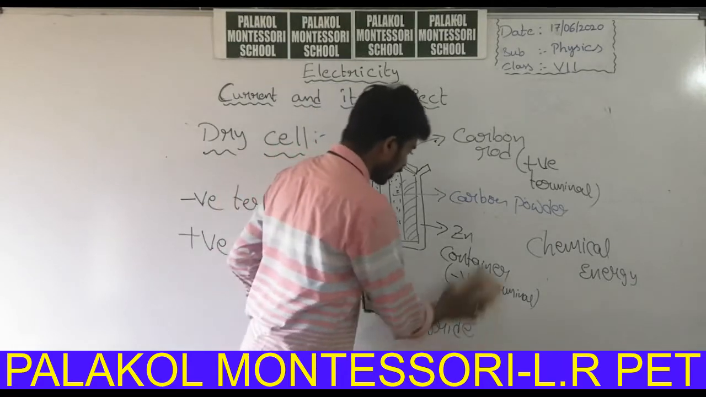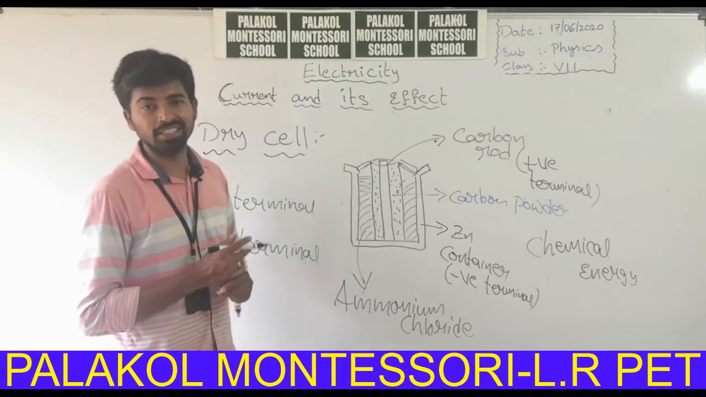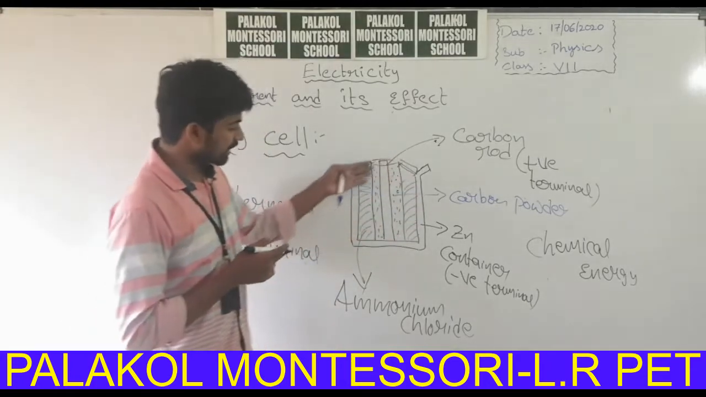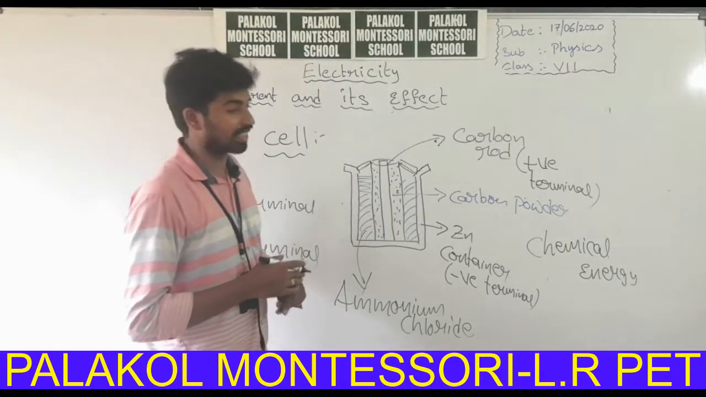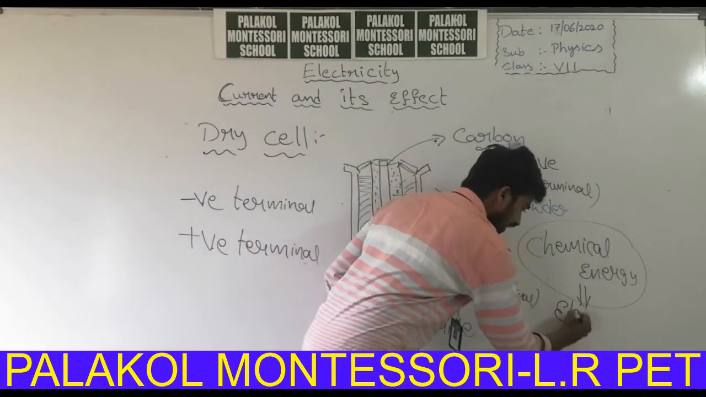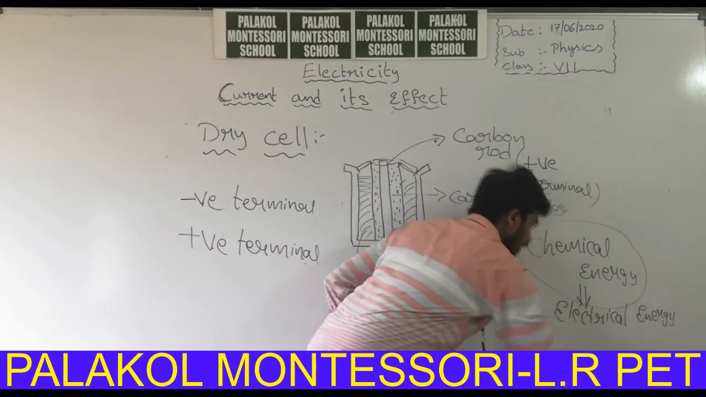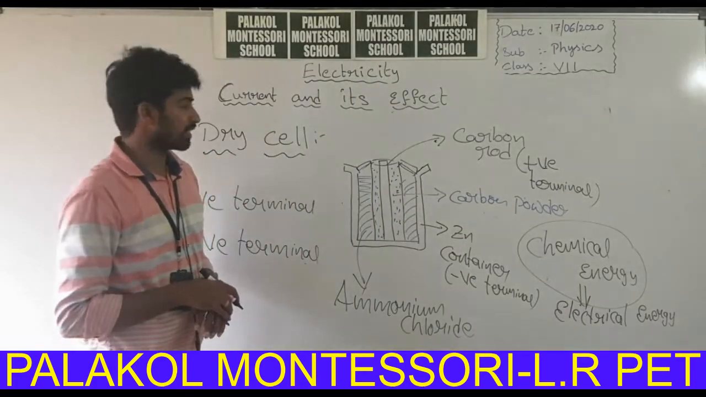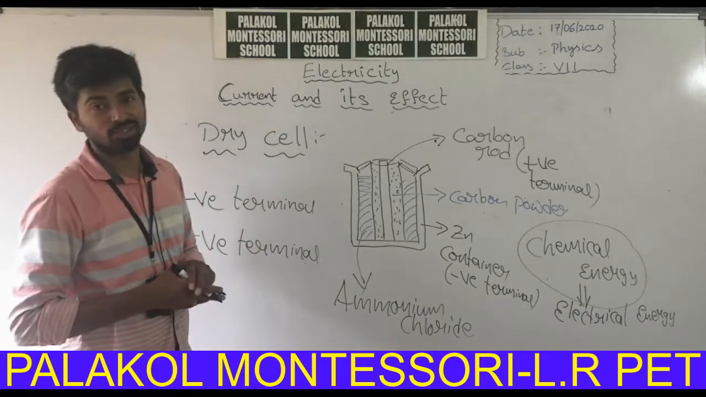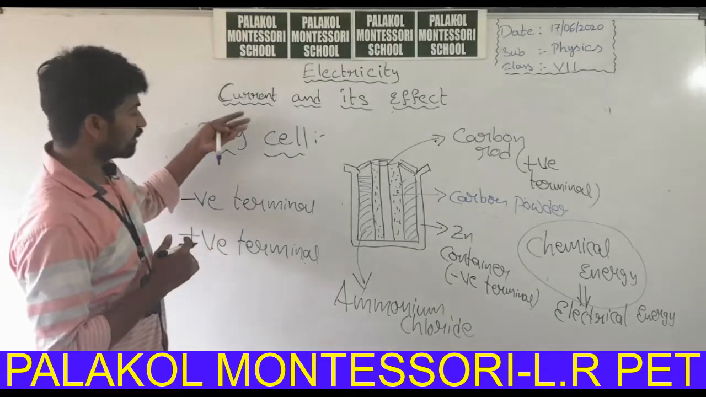So what you have understood is that batteries act as a source of energy. How do the batteries get that energy? The chemical substances present inside the battery give some energy. The chemical energy is converted into electrical energy. So this is the information about the batteries. In the next class we will learn about circuit diagrams and about current.